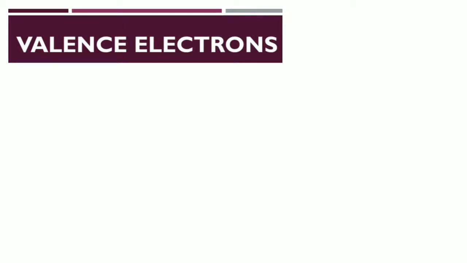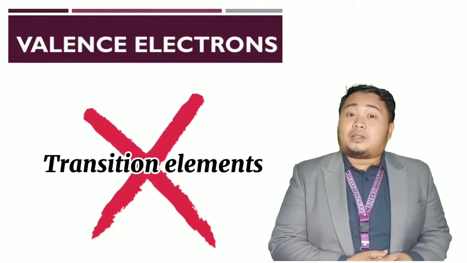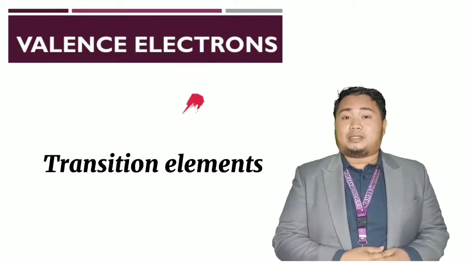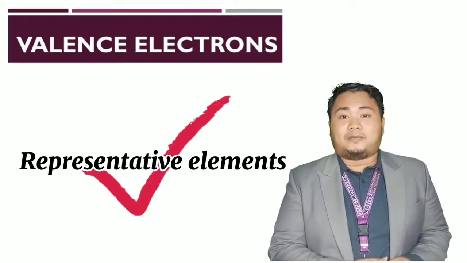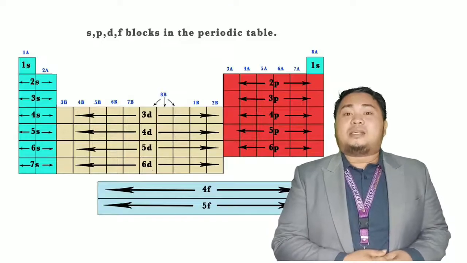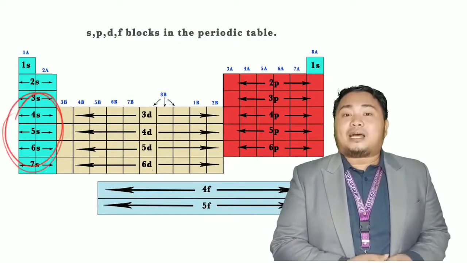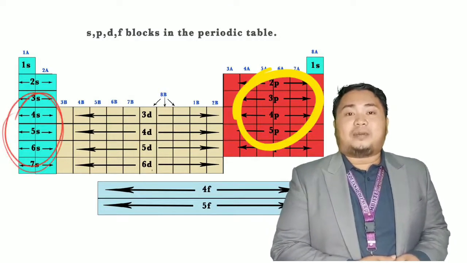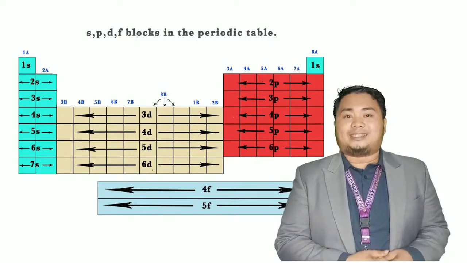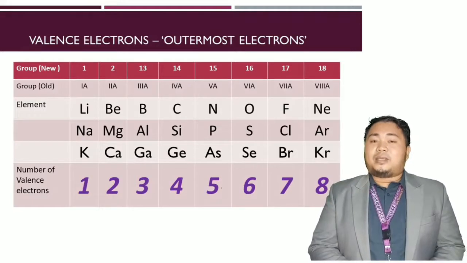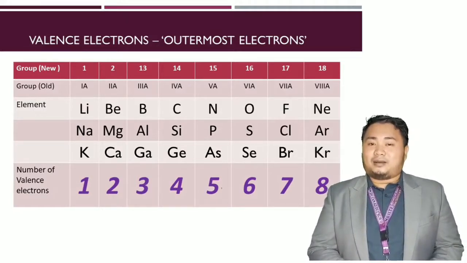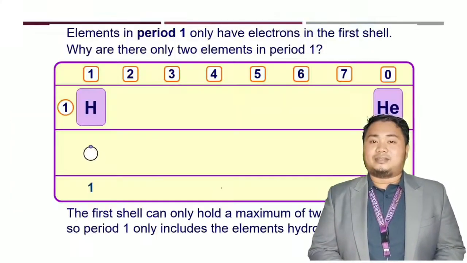Okay, so take note that the rule to determine the valence electron does not apply to the transitional elements. Determining the valence electron will only be applicable to the representative elements, those elements that are found in the S block and the P blocks in the periodic table of elements. Okay, so here is the example of the elements with their corresponding valence electrons.